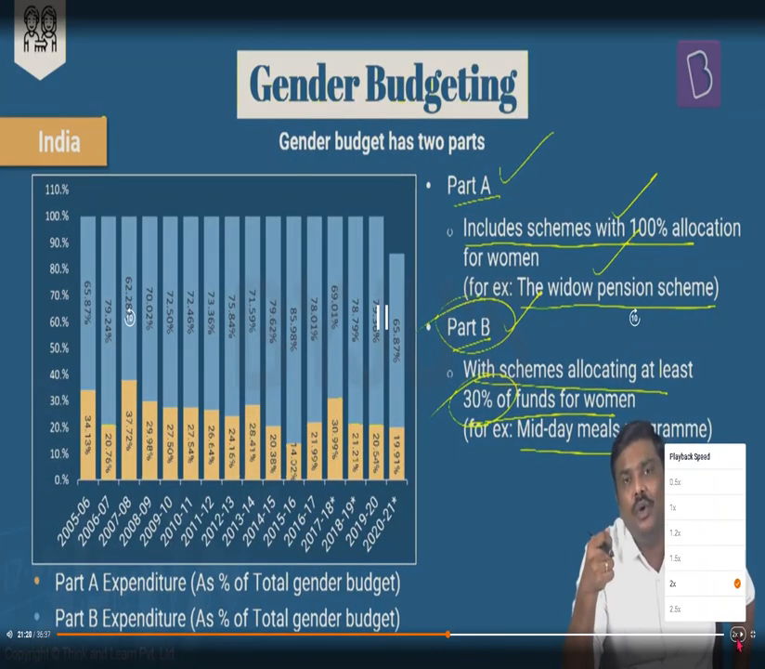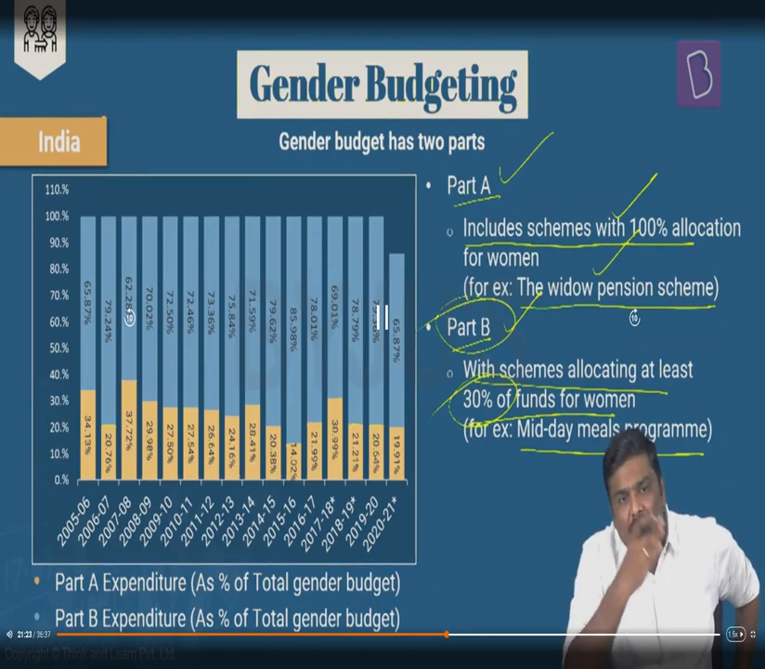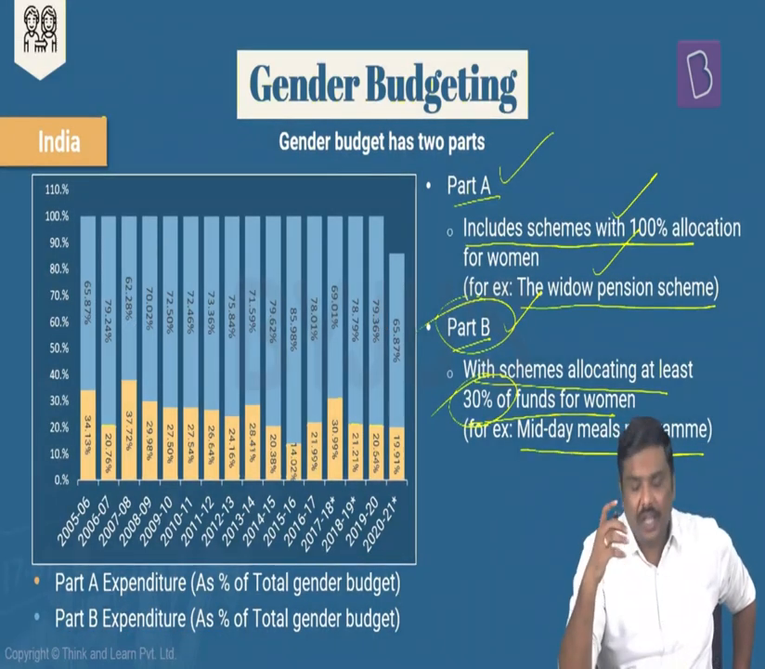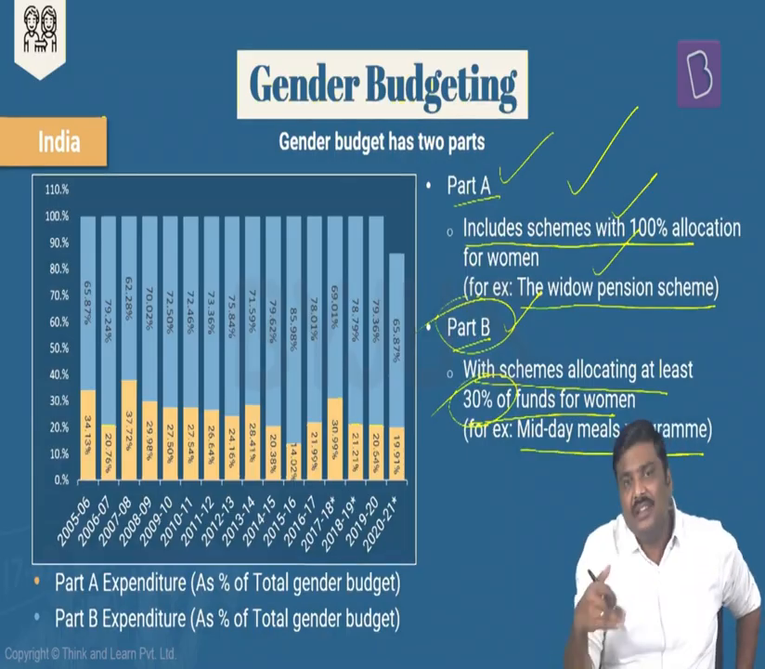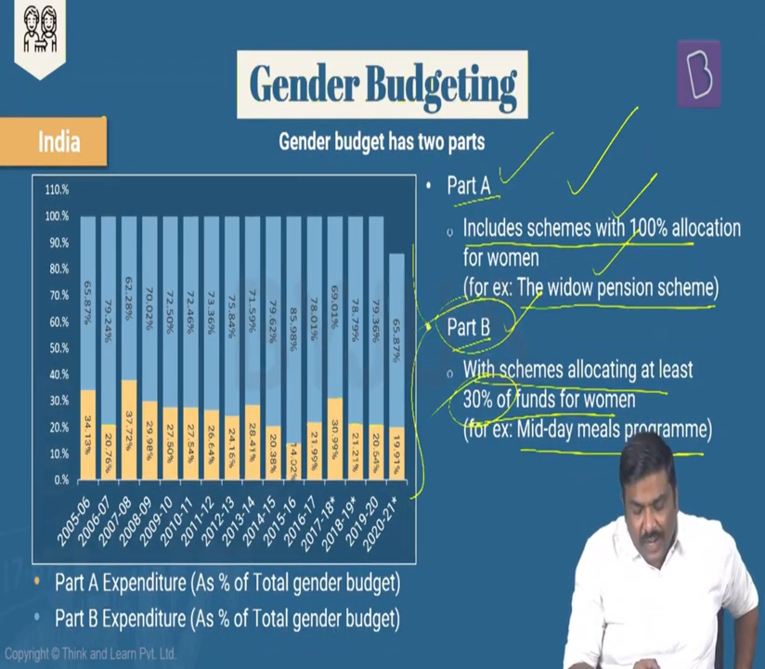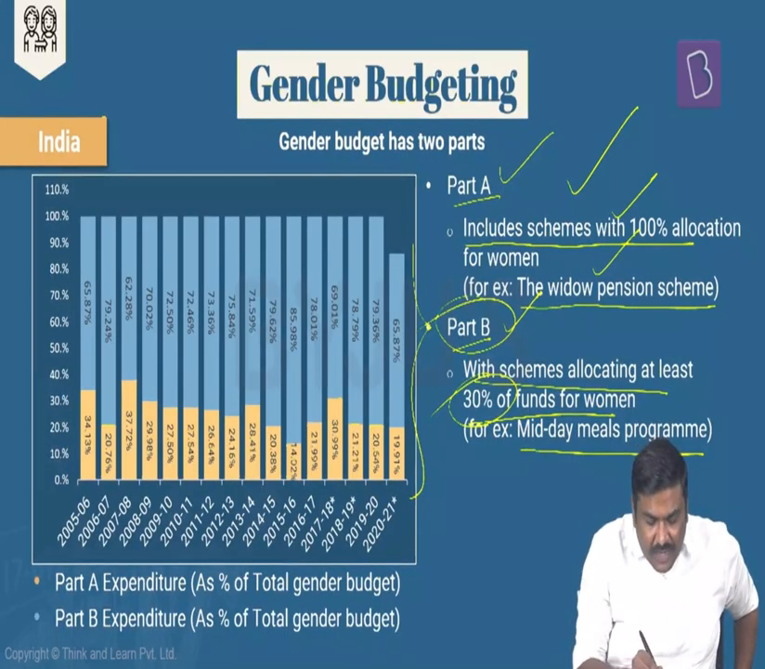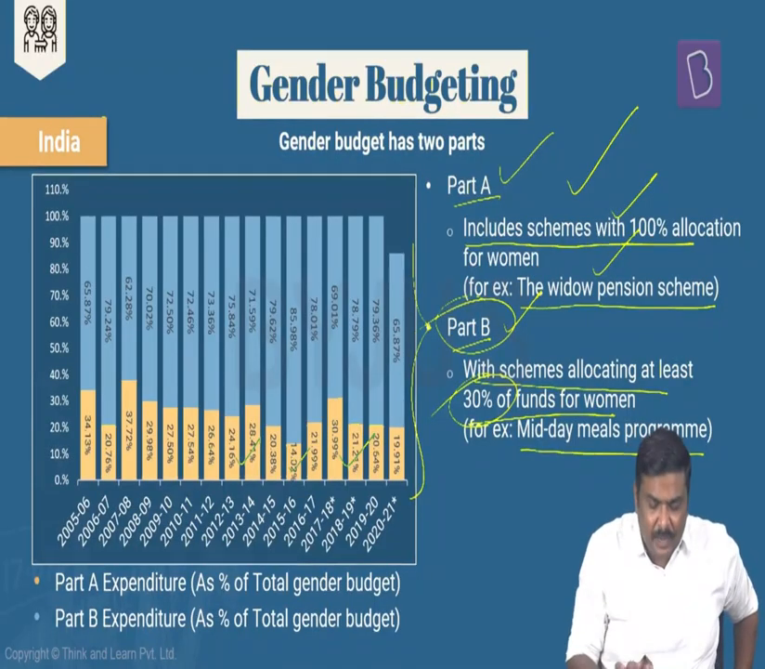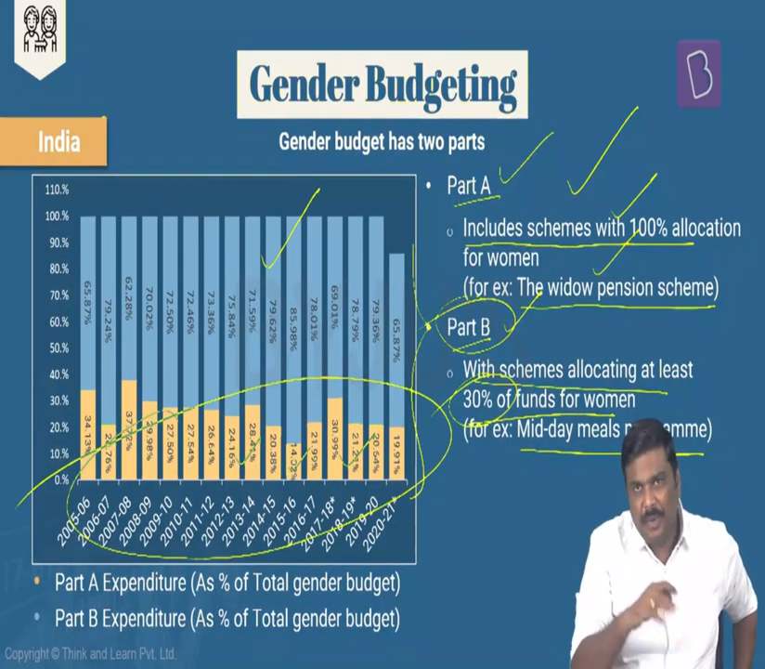should be implemented more and more, and the expenditure incurred or allocated by the government under gender budgeting should be more under Part A type of scheme rather than Part B type of scheme. But what is happening in reality in the context of India? In the context of India, remember this, basically what you'll see is that the majority of the expenditure that has been incurred is for Part B type of schemes rather than Part A type of schemes.